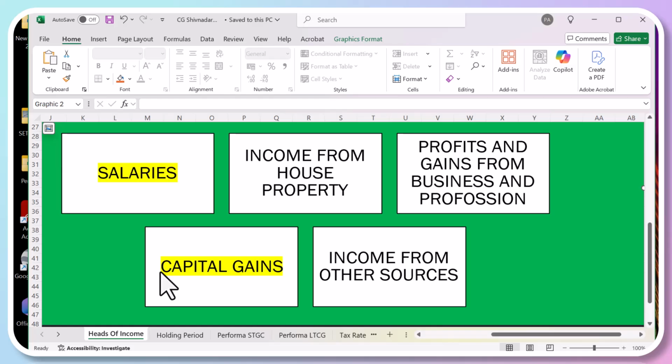And finally, there is income from other sources. This is like dividend income, interest income, all other income which is not falling under any head will come under this. If you receive saving interest on your bank account, that is going to be charged under the head income from other sources. If you receive dividends on shares, that is covered under income from other sources. So we're going to start now.